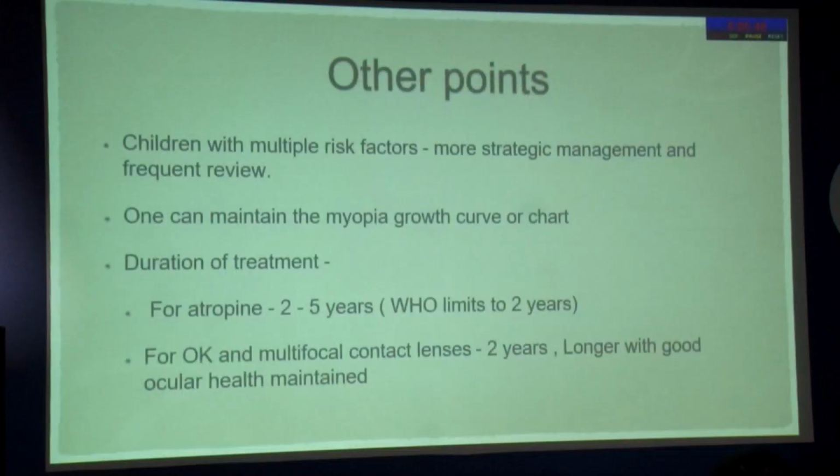Other points: we should understand that children who have multiple risk factors need more strategic management and frequent review. One can maintain a myopia growth chart or a normal growth chart also. The duration of treatment is usually 2 to 5 years, and WHO limits it to 2 years. Again, for orthokeratology or multifocal contact lenses, the duration of treatment is 2 years. But yes, a longer treatment can be given if the child is progressing.